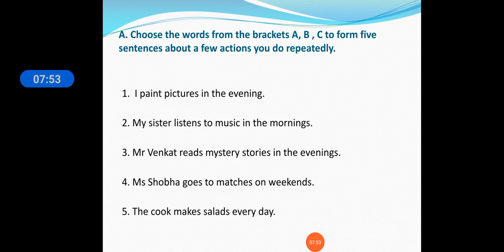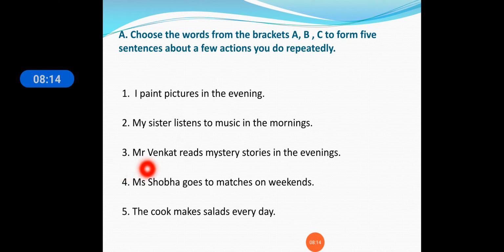Second one: my sister listens to music in the mornings. Now here "listens" is also in the simple present tense. Why? Because these are habits which you are doing regularly. My sister listens to music in the morning.